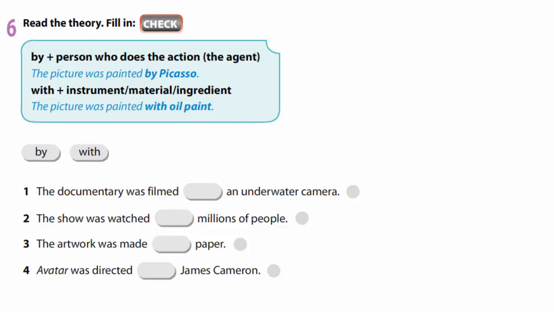Let's check. The documentary was filmed with an underwater camera. The show was watched by millions of people. The artwork was made with paper. Avatar was directed by James Cameron.